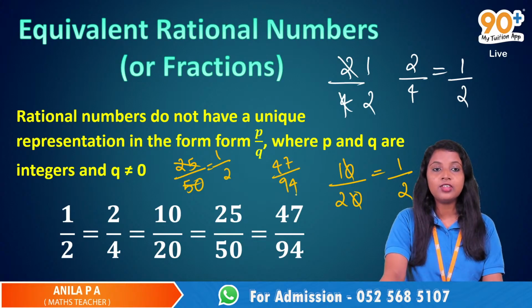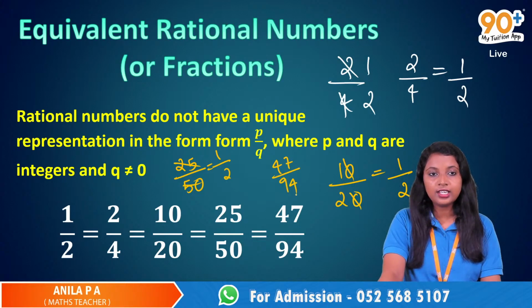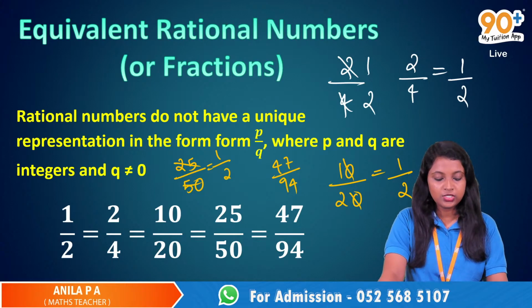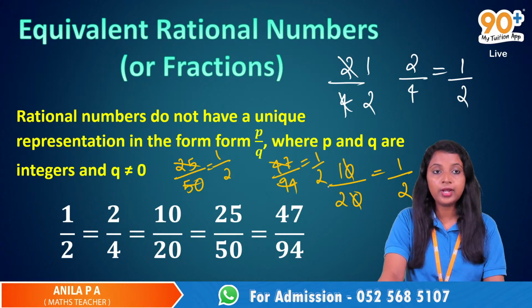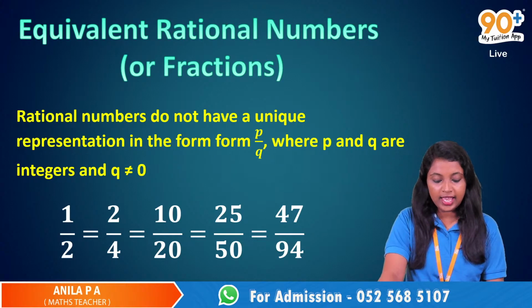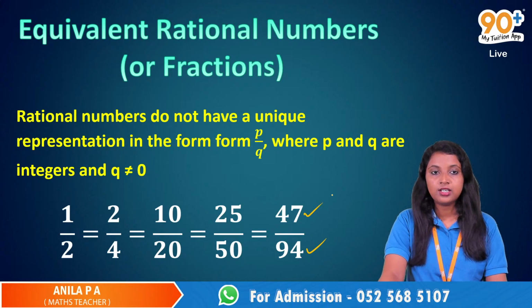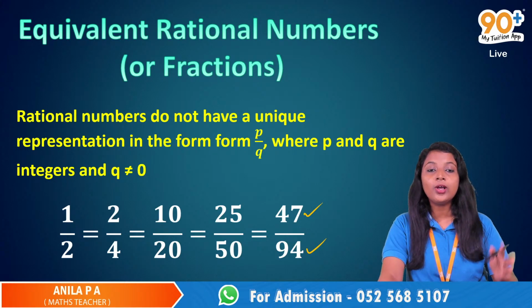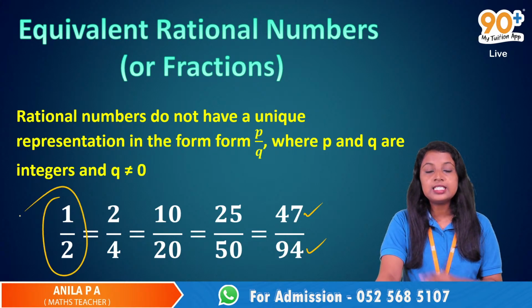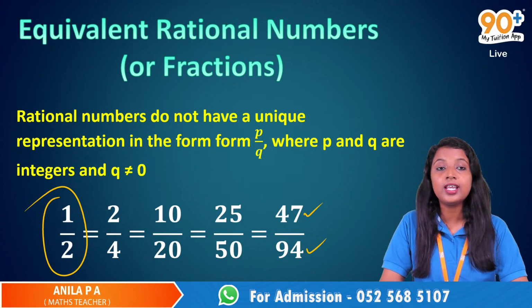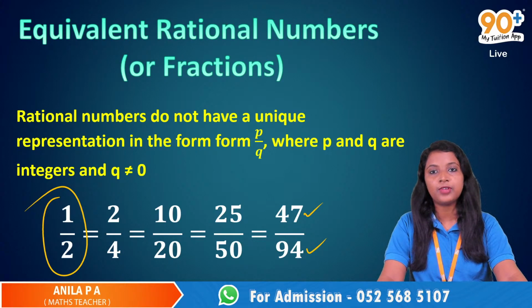What is 47 into 2? It is 94, right? So this is again equal to 1 by 2. What we have in the denominator is actually 2 times the numerator. So all these are equal to 1 by 2 itself. Such fractions are known as equivalent rational numbers or equivalent fractions.